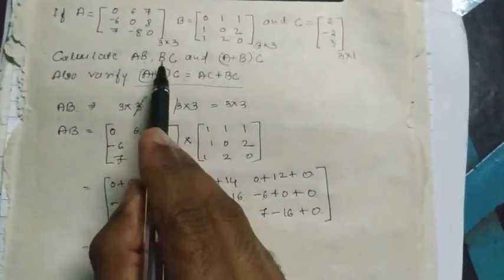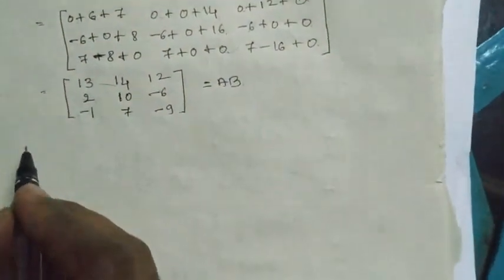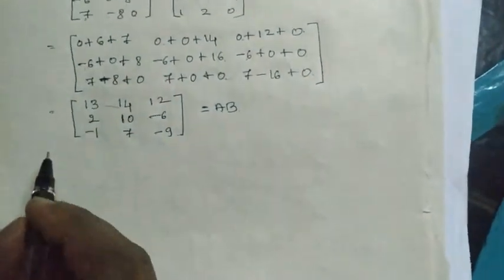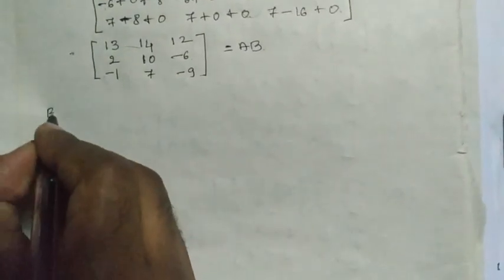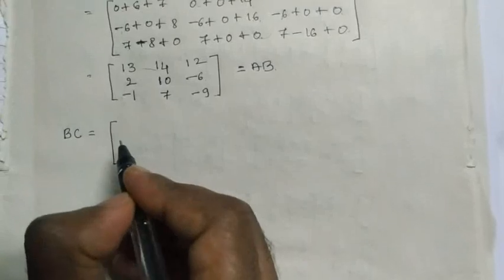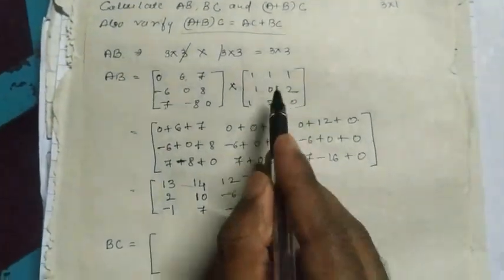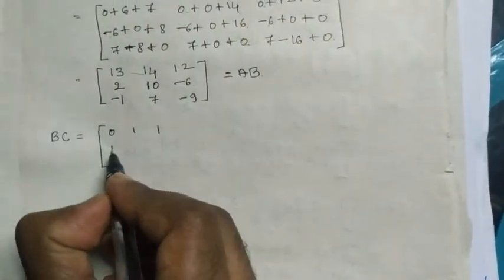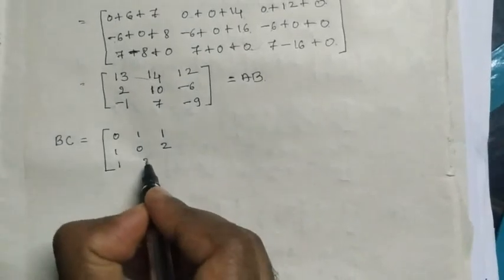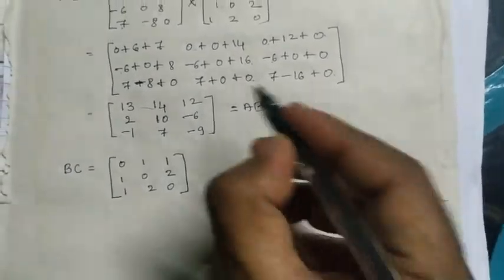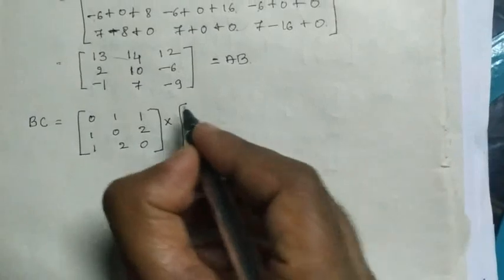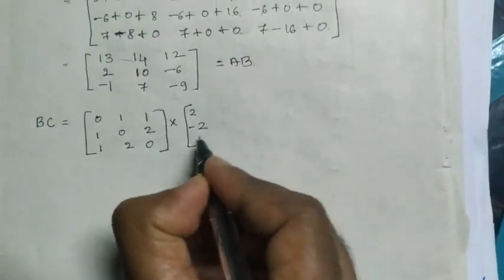The next one we have to calculate is BC. That is BC equals to, matrix B having 0 1 1, 1 0 2 and 1 2 0, into C. Matrix C has elements 2, minus 2, 3.